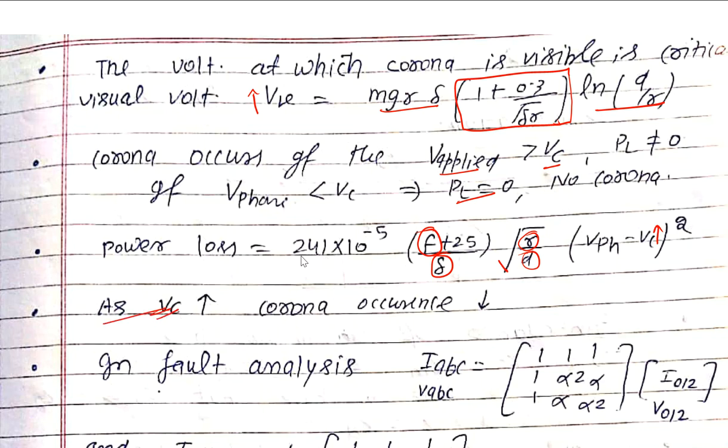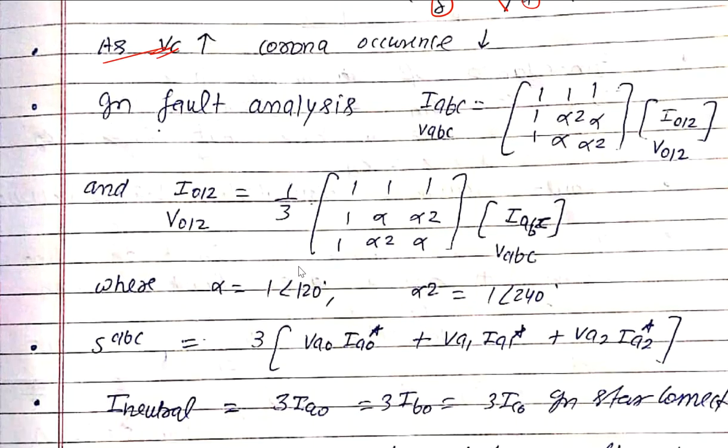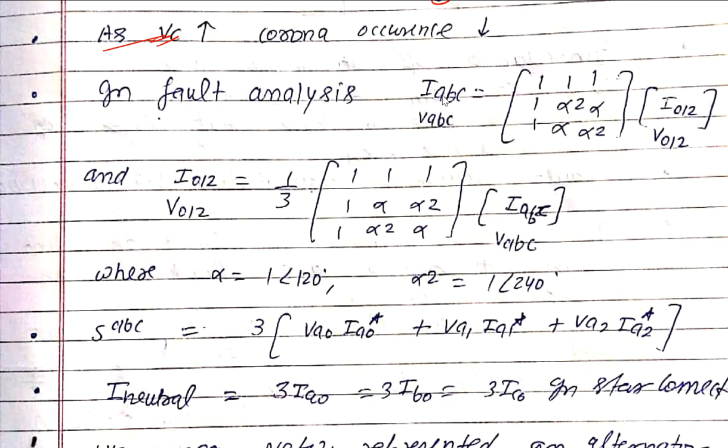Next one. In fault analysis we are discussing, you can take Ia, Ib, Ic or Va, Vb, Vc. If you are taking current here, here it will be voltage. Sorry, I only. If you're taking voltage here, also voltage here. Then what is the difference? Here these three, a, b, c, are unbalanced electrical quantities. These, 0, 1, 2, are balanced electrical quantities. 0 represents zero sequence, 1 represents positive sequence, and 2 represents negative sequence.